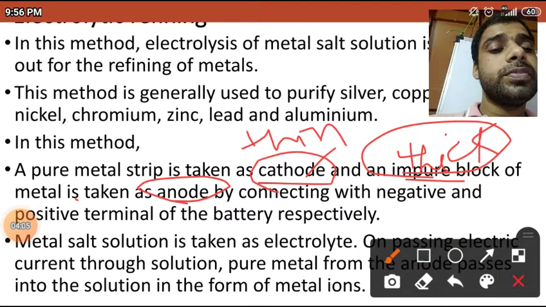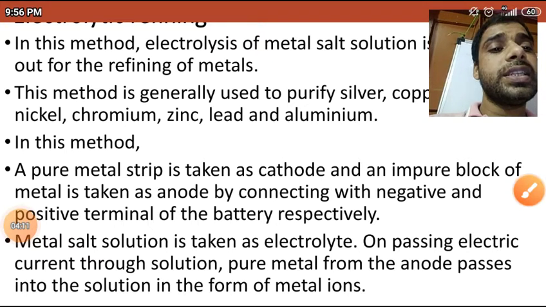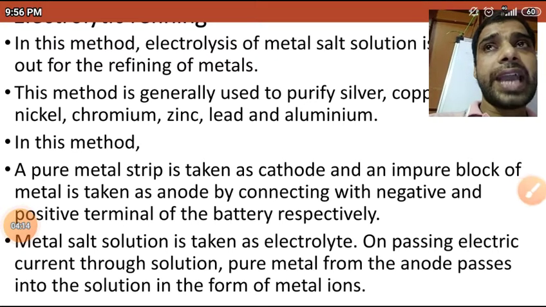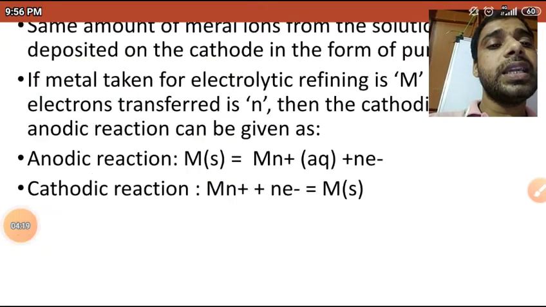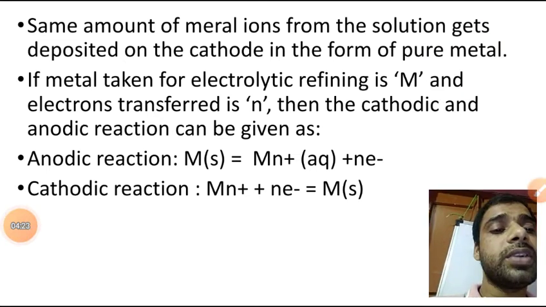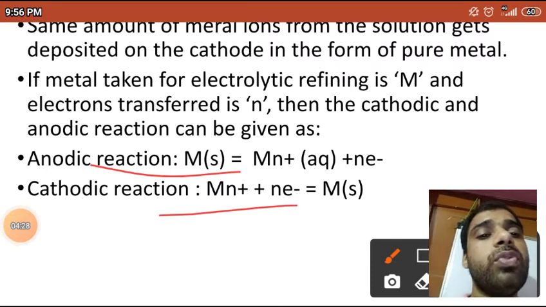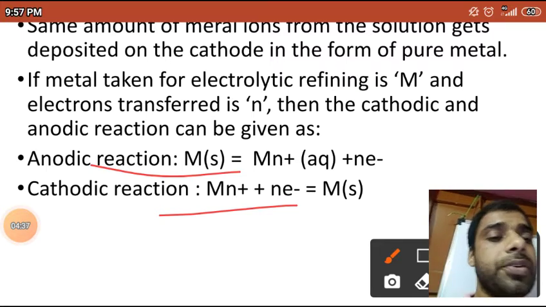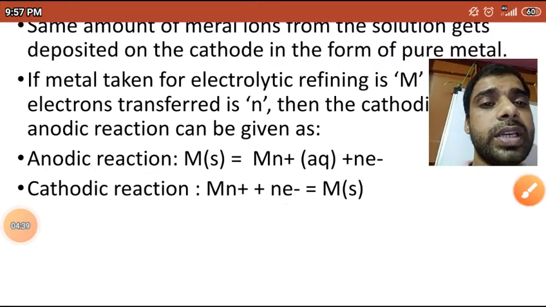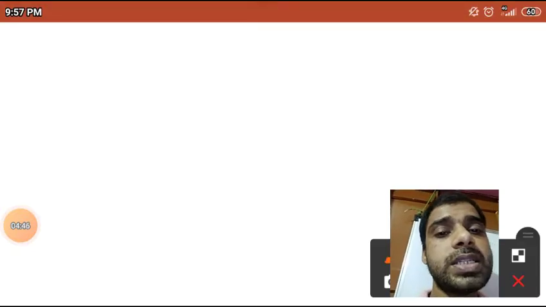Metal salt solution is taken as the electrolyte, through which electricity can conduct, because the ions are responsible for conducting the electricity. Now you can see the anodic reaction and the cathodic reaction. You will understand how later on. I will give you a diagram, and in that one you will understand each and everything.